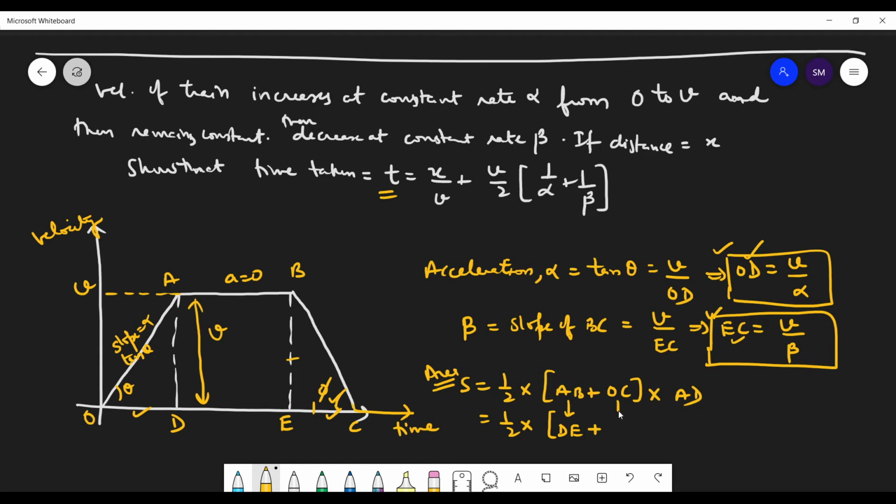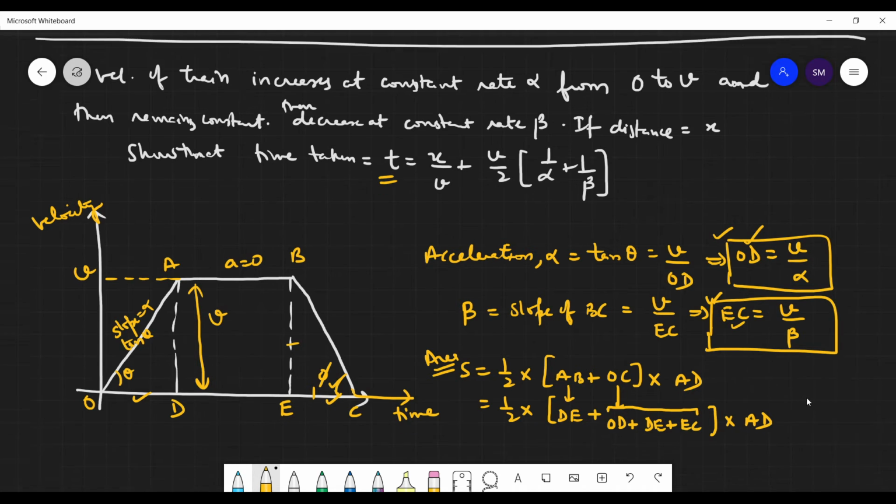So that is why I will be breaking OC into OD plus DE plus EC, into AD, right?